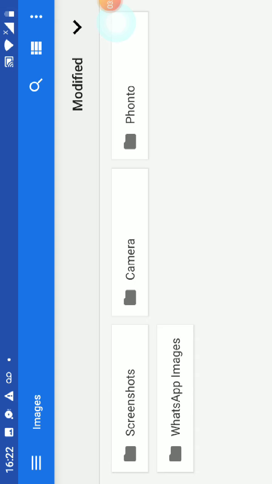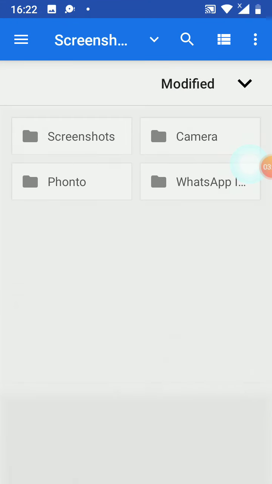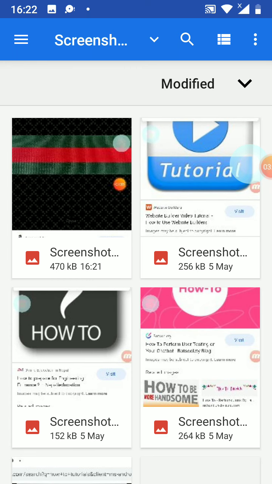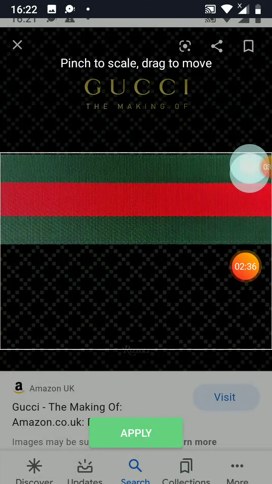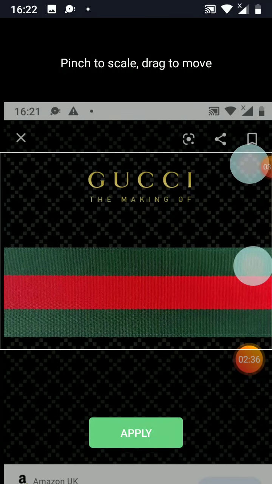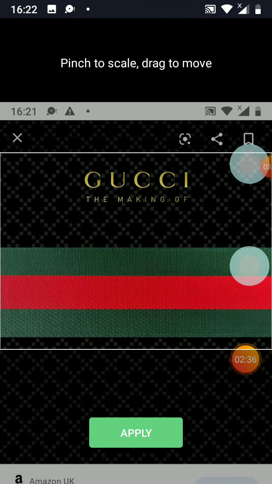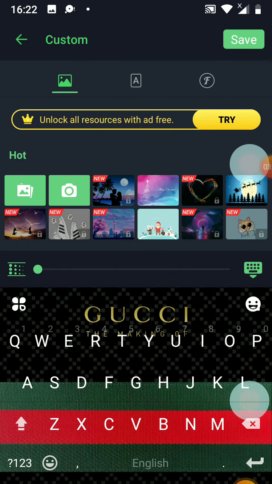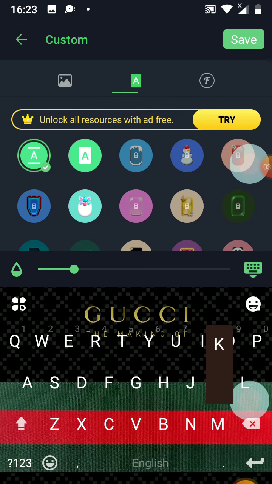Then you're going to click on screenshots. Then press on the one you screenshotted. Then press apply when you think that's the right one, and boom, there you have it. So that is how you do it, beatliie.